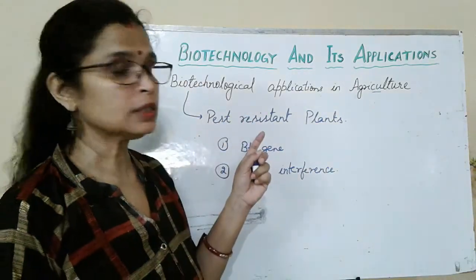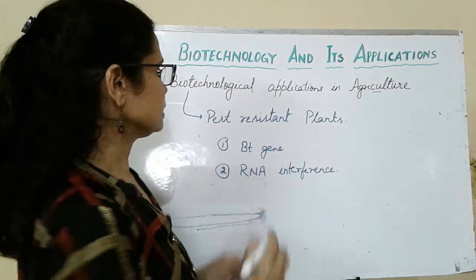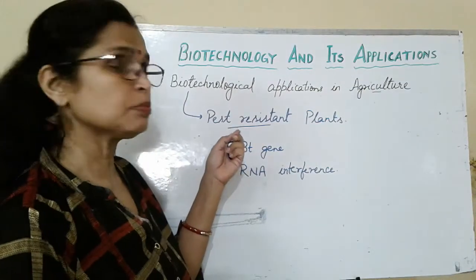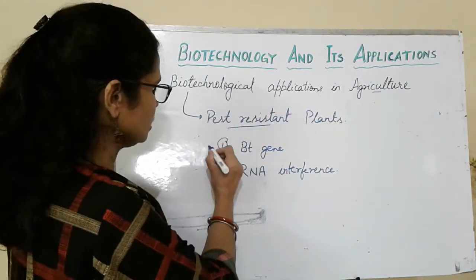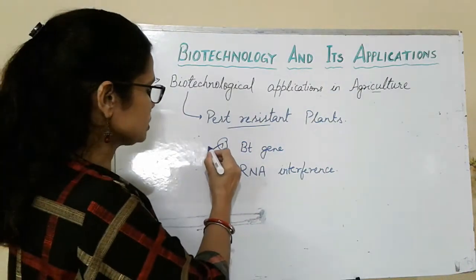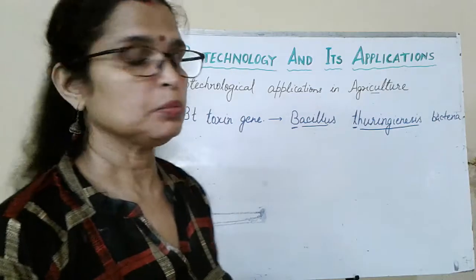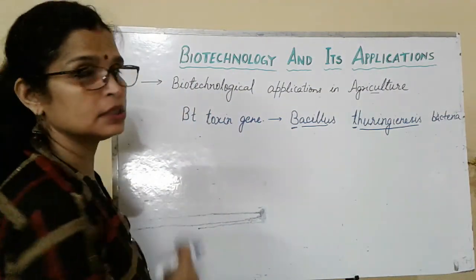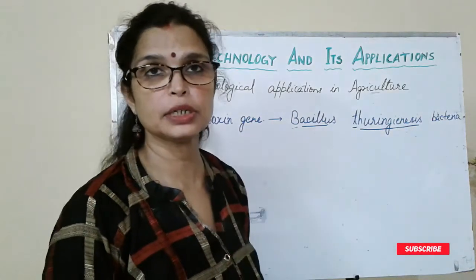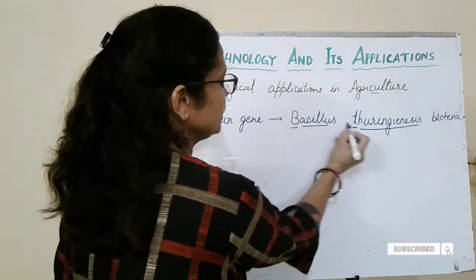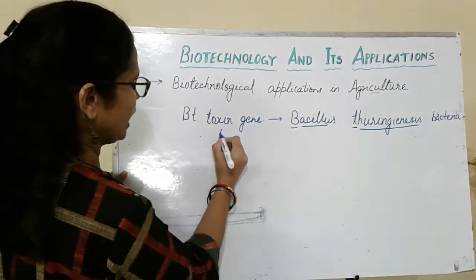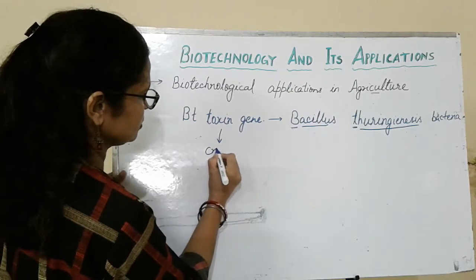One of the applications of biotechnology in agriculture is the production of pest-resistant plants, and these are produced by using the Bt gene and by RNA interference. So first we start with the Bt gene. Bt gene is a Bt toxin gene that is obtained from the Bacillus thuringiensis bacteria. So the B and T is taken from here. This gene is known as cry gene.